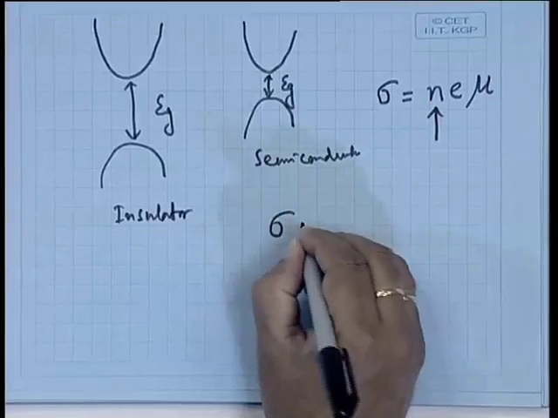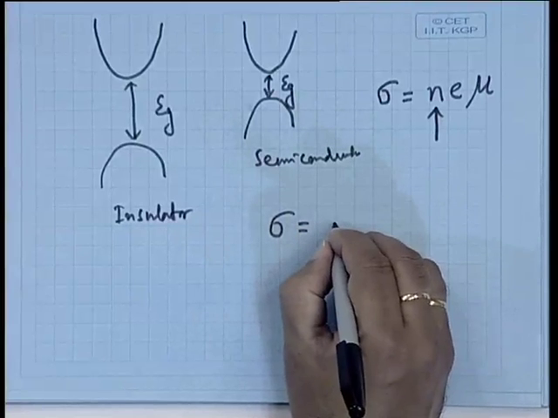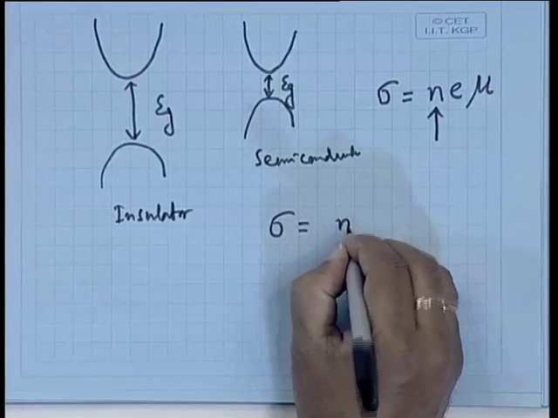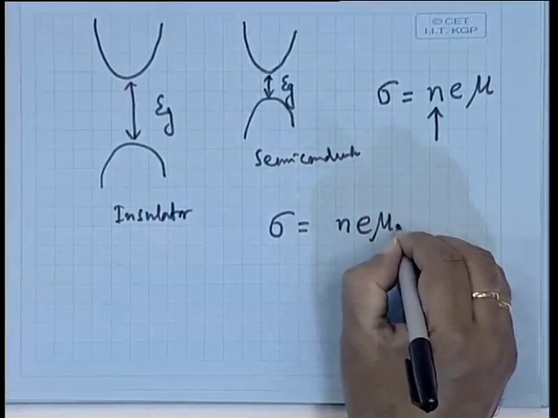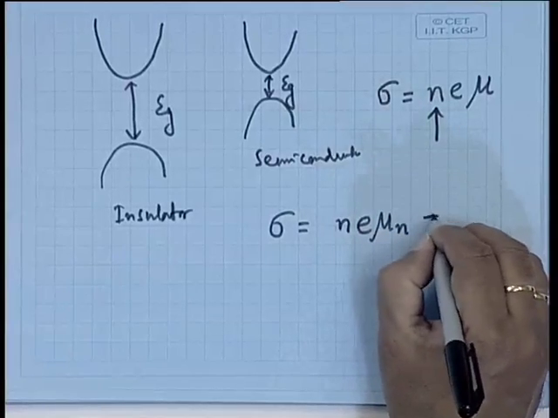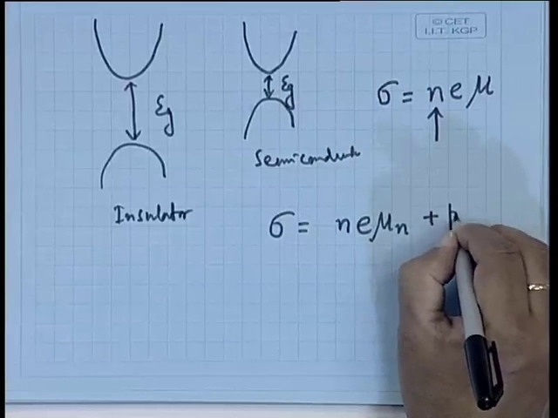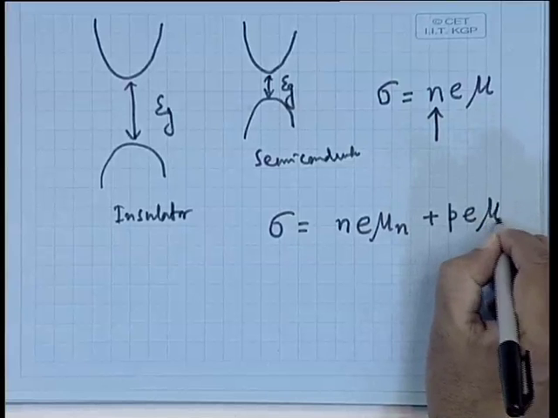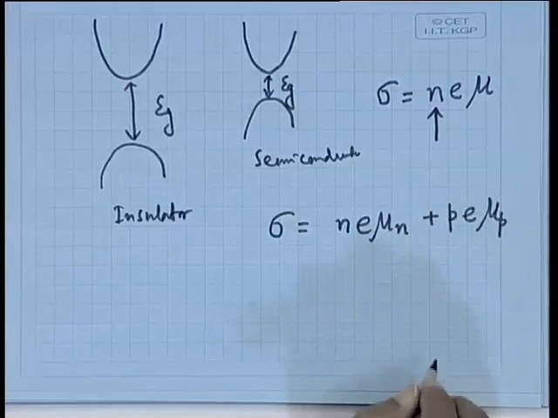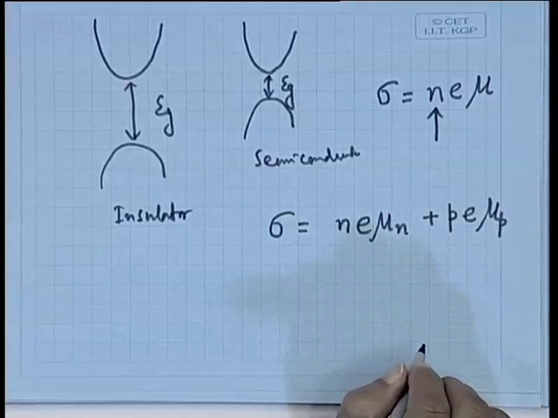But for a semiconductor it is not a fully electron based system. So, your sigma will be the concentration of electron, the charge of electron, the mobility of electron, plus the concentration of hole, the charge of hole, and the mobility of holes.